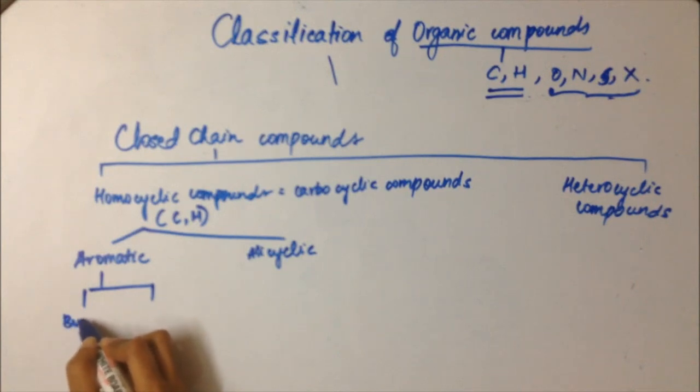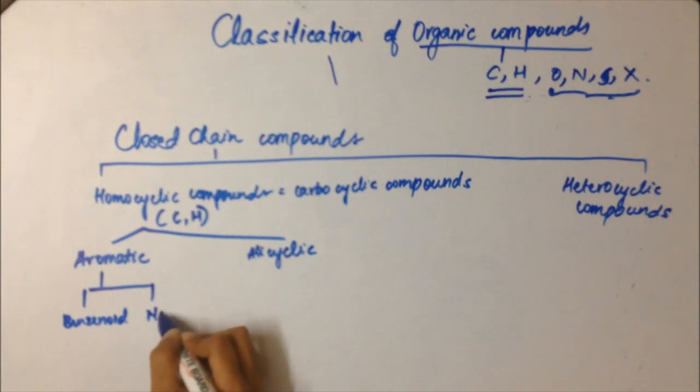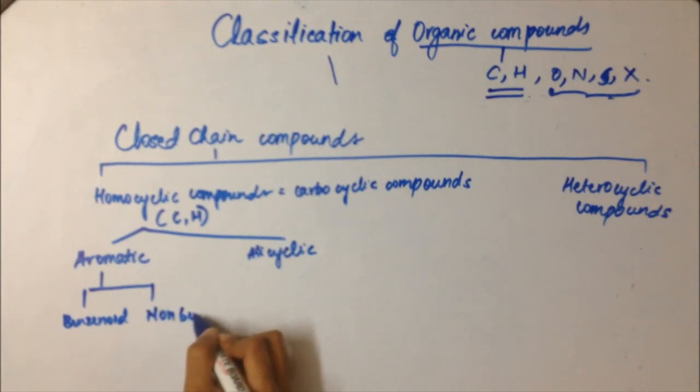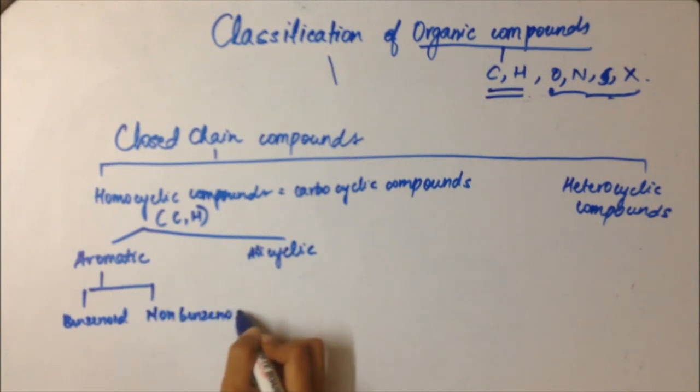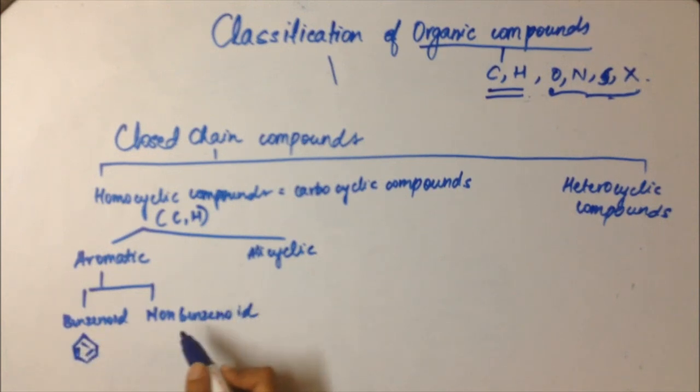They can be classified into benzenoid and non-benzenoid organic compounds. So for example, in benzenoid, it is benzene. So benzene is a ring. It contains just carbon and hydrogen, and there is resonance in the ring. Non-benzenoid example is azulene.